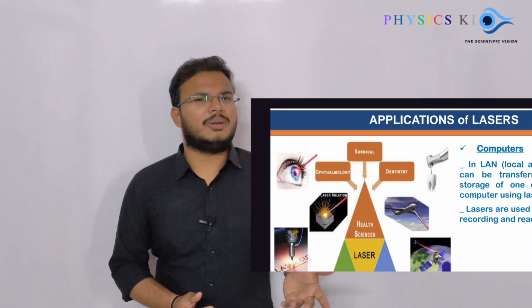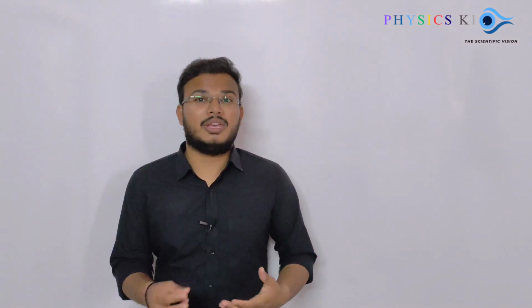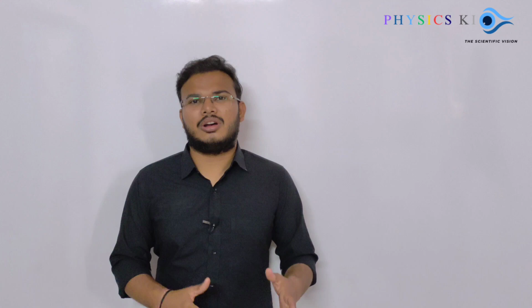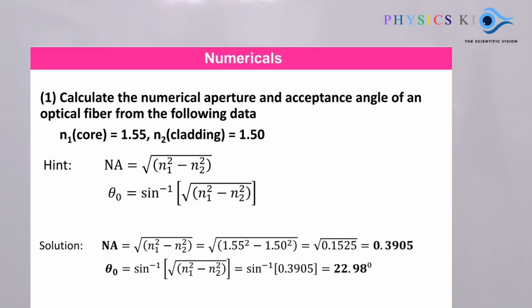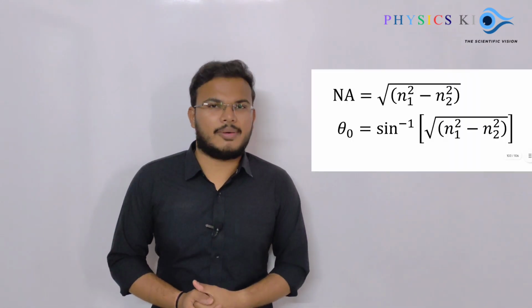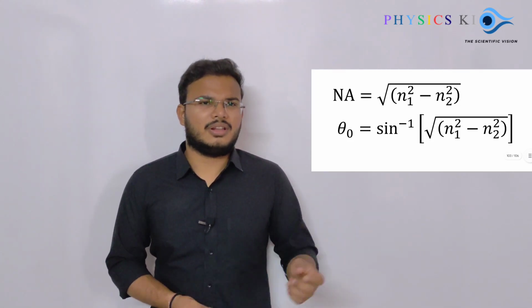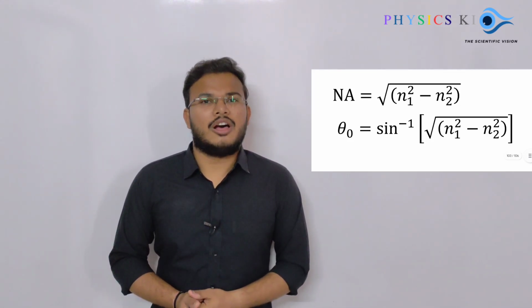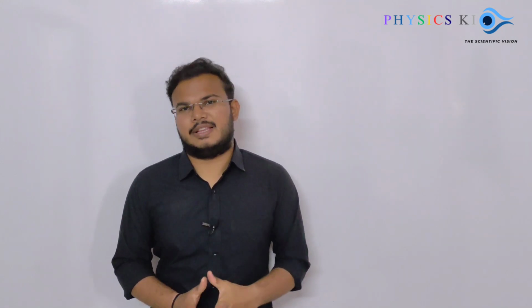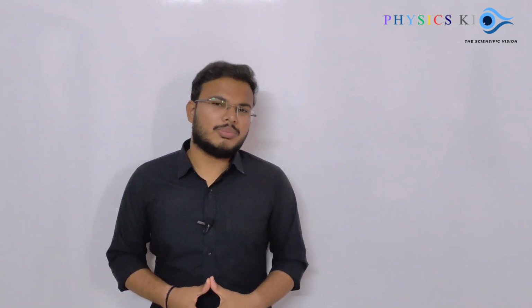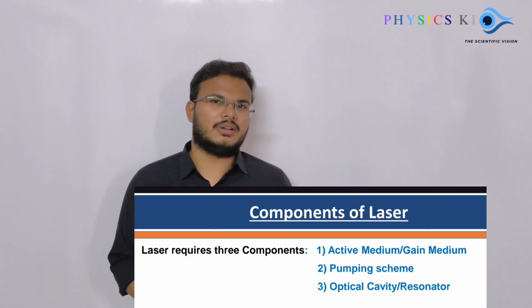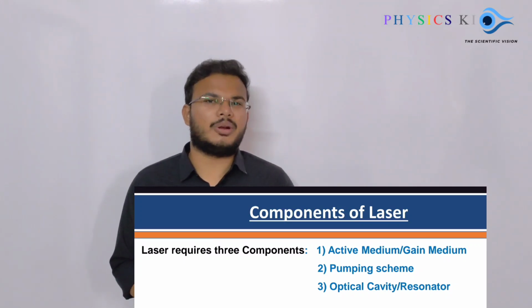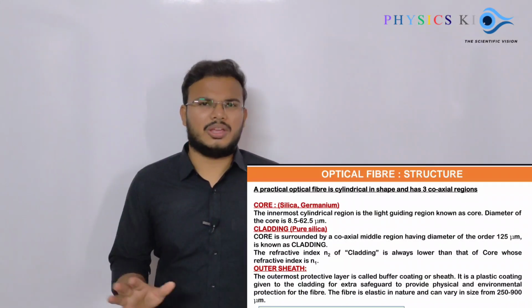Okay, now come to the 3 marks category. In the 3 marks category, maybe one numerical is there, and in the numerical we have one very important portion, numerical aperture. So always remember this equation, the numerical aperture of optical fiber cable as well as the acceptance angle of optical fiber cable. 100% this question will reflect in your mid semester paper from my side. And if they want to ask something else in 3 marks, then maybe they ask components of laser, 3 components, as well as another 3 components for optical fiber cable. So okay, it is done.